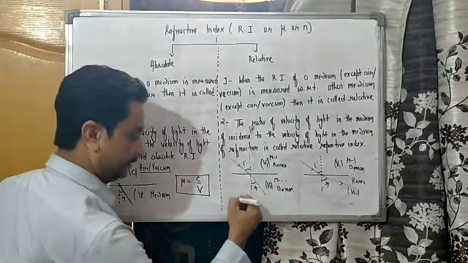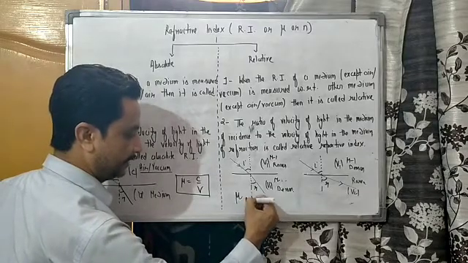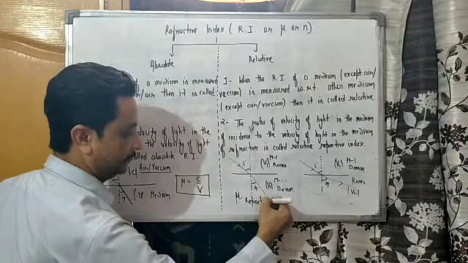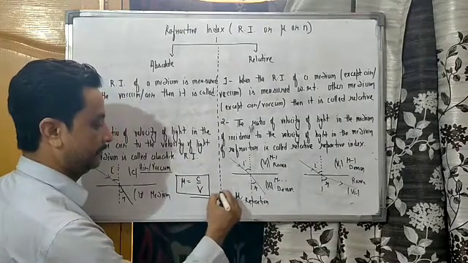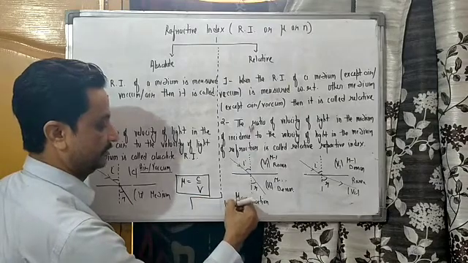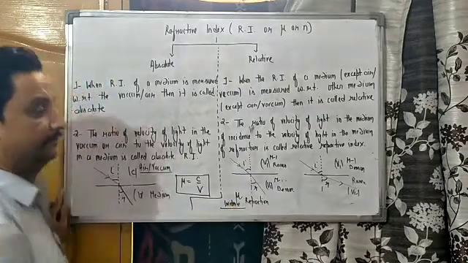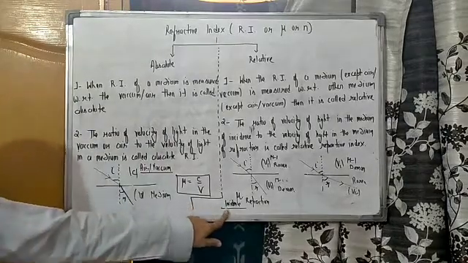This is the refractive index of the medium of refraction. First time I am going to write like this, and here incidence. The medium which is written here is the medium of incidence.